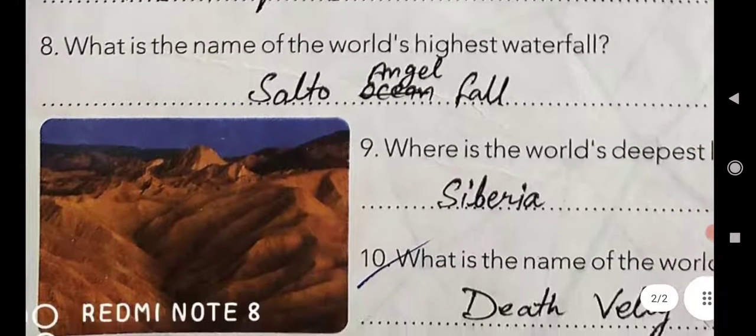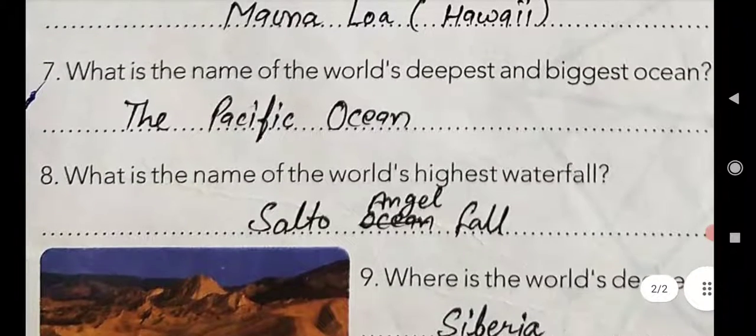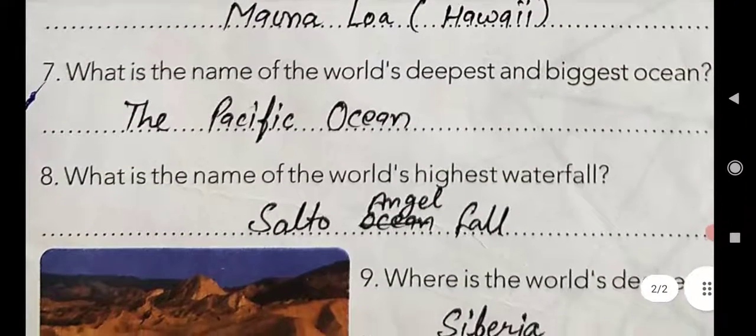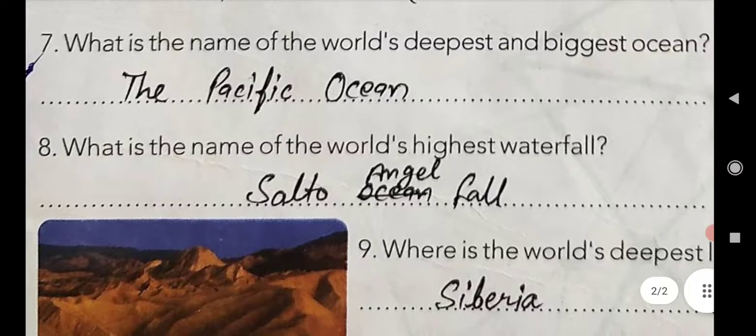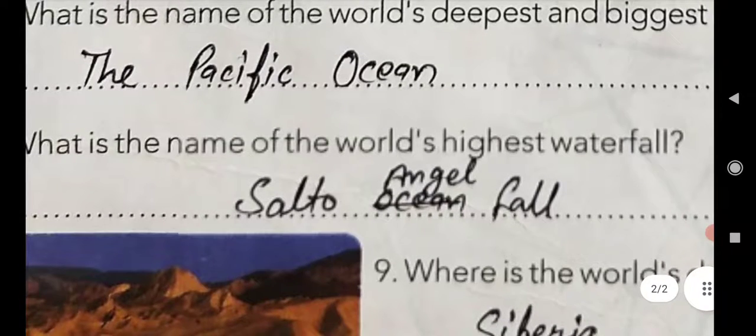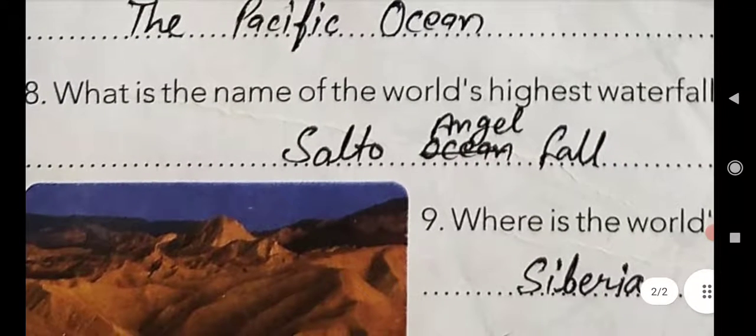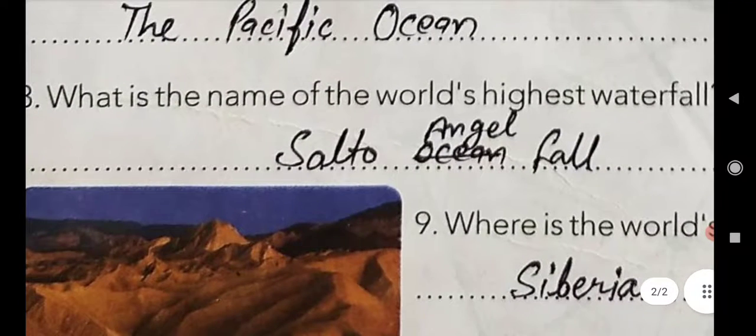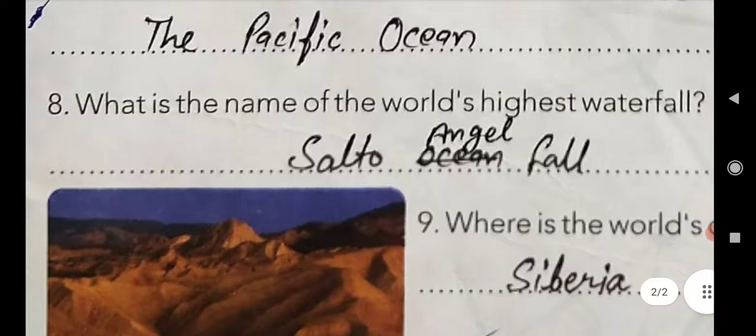Now come to question number 8. What is the name of the world's highest waterfall? Yes, can you guess? It is Salto Angel Fall.